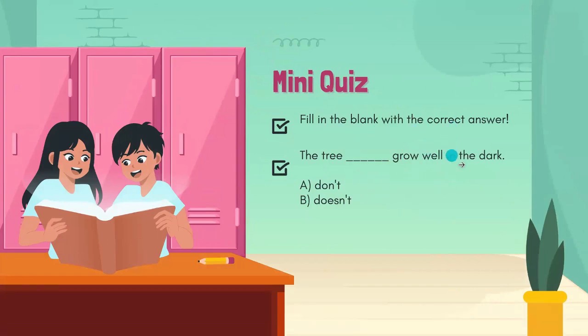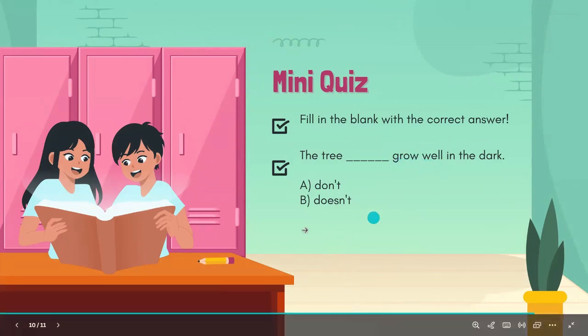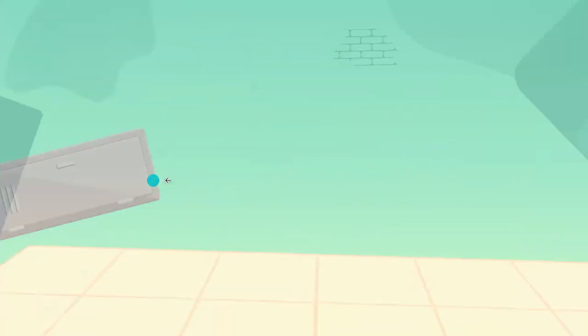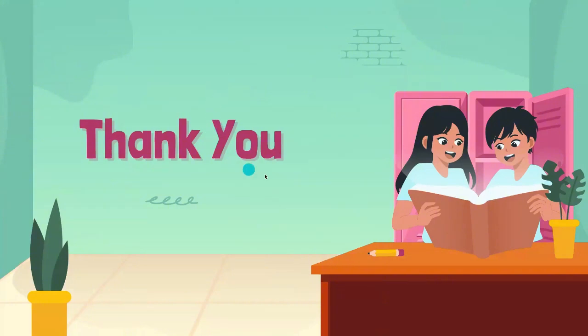I have a mini quiz for you. Please fill in the blank. Toha, the tree blah blah blah grow well in the dark. Which answer is correct, A or B? Please, doesn't. Yes, it's right because it's used with it. Good job, Toha. Alright, thank you. That is the material.